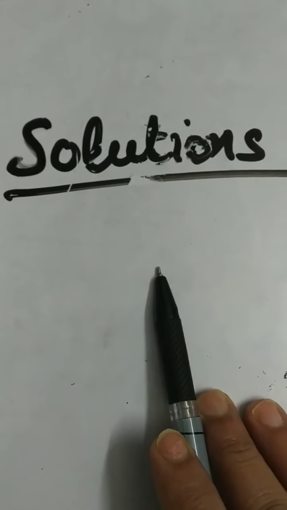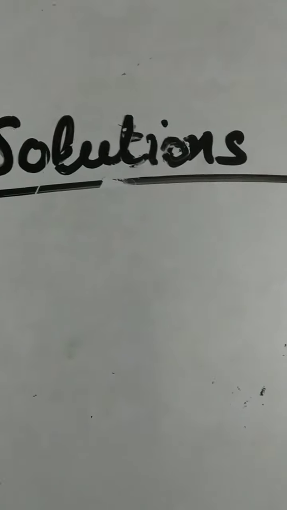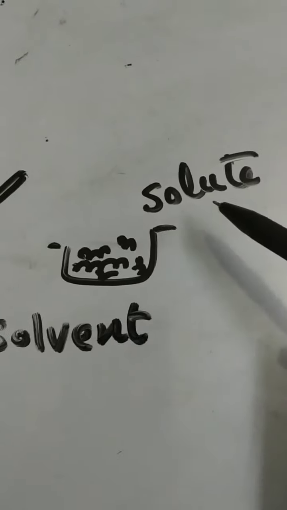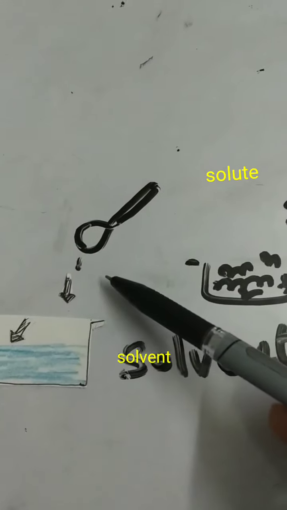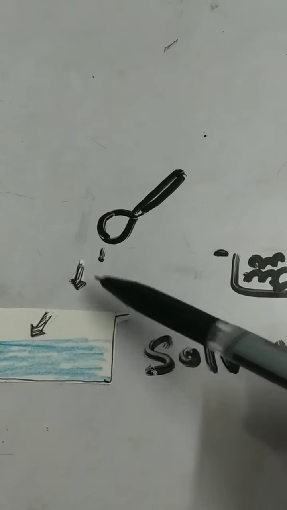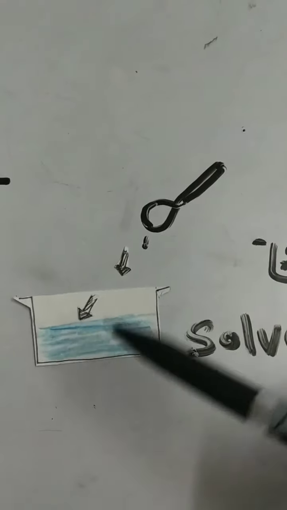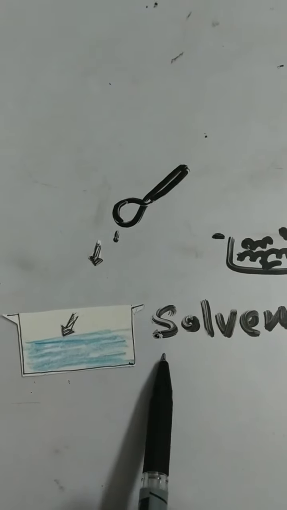For preparing a solution, generally we add solute in installments, bit by bit, in the solvent. This one is solvent.